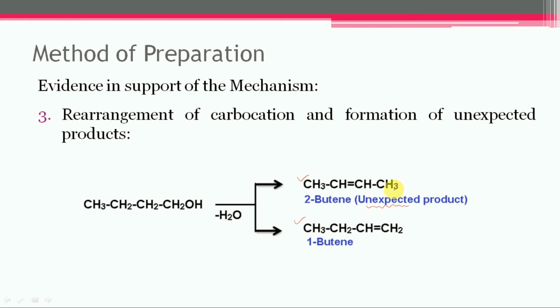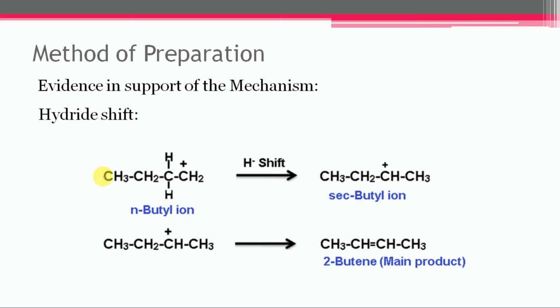So in this case, the unexpected product is formed due to the rearrangement of the intermediate carbocation. Let us see how this rearrangement will take place. In this case, the carbocation that will form is the n-butyl carbocation, formed by the loss of OH minus ion from carbon number 1, and carbon number 1 acquires the positive charge.